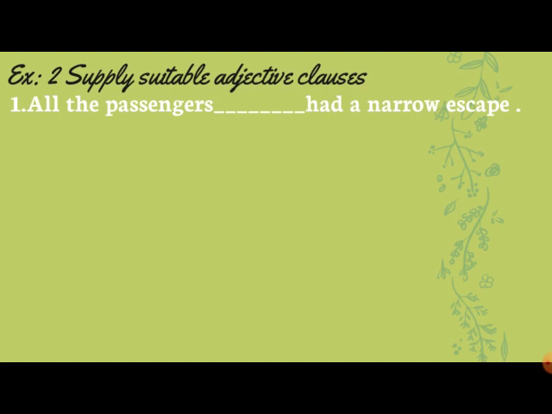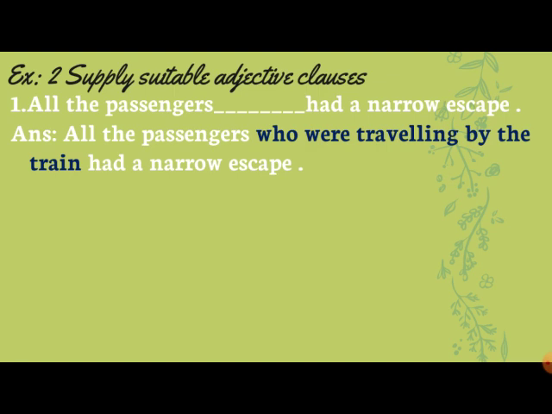Let's look at the first example. All the passengers had a narrow escape. Now, who are those passengers? They can be those sitting near the door, or the passengers who were traveling by the train or by the bus, or whatever. So you have to describe those passengers with a group of words using one finite verb. So I have written: all the passengers who were traveling by the train had a narrow escape. So "who were traveling by the train" is describing those particular passengers. You can also write who was sitting near the door, or who were sitting in the first two coaches or in the last two coaches.